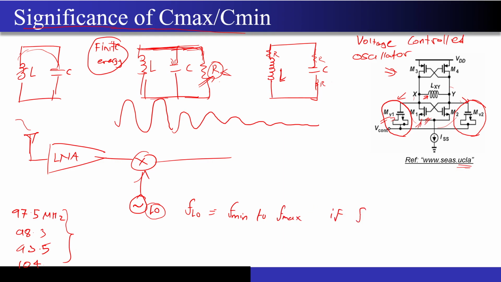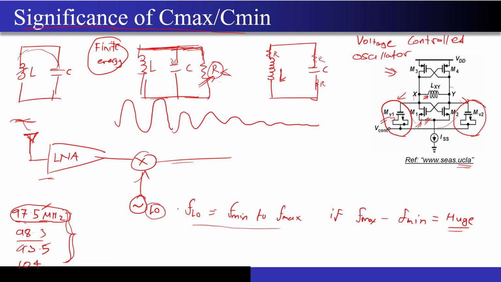So if the F max minus F min difference is huge, what does it mean? I can cover a lot of different FM channels over here, correct? You know that this is the environment that you have. You will get signals from all these radio stations. In the antenna of your car you will be getting signals from all different radio stations together. It is the job of this receiver to select only a particular radio station and then process only that particular signal which is present around this 97.5 megahertz carrier.